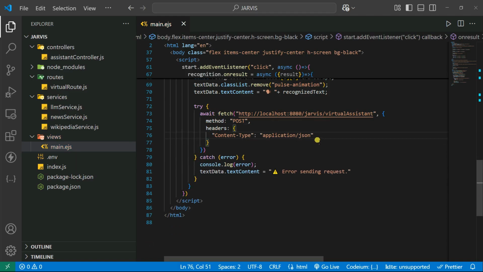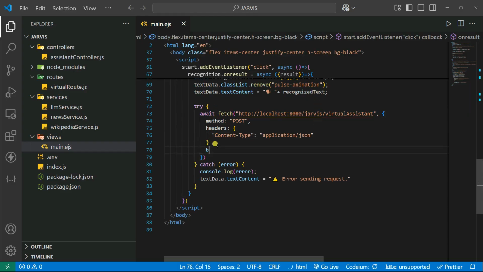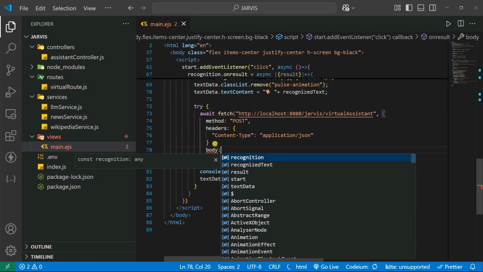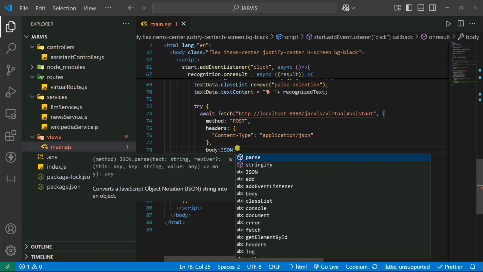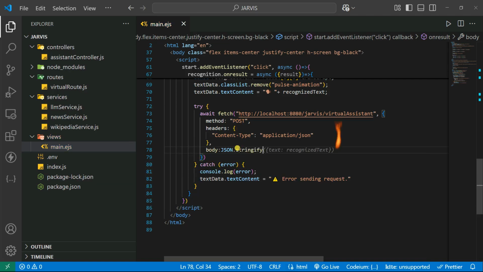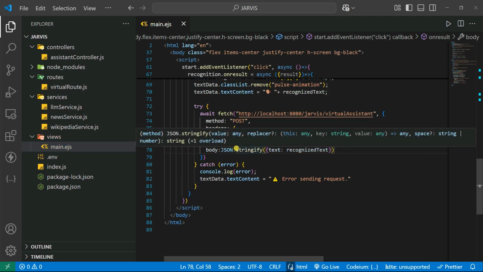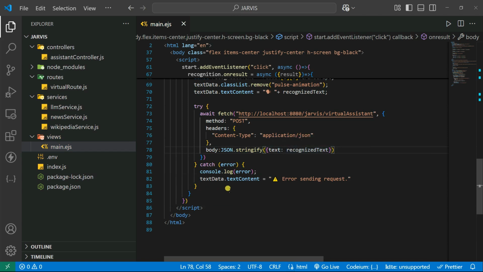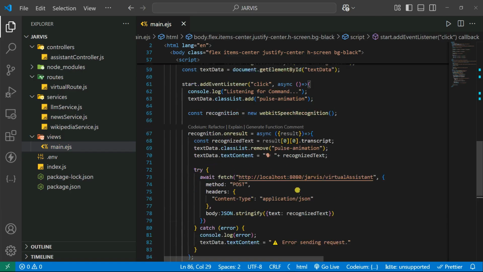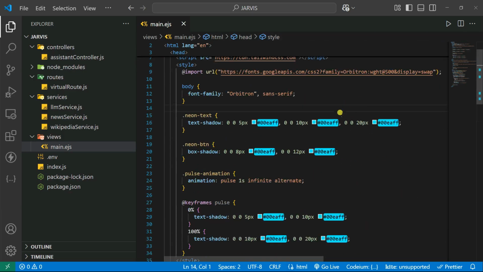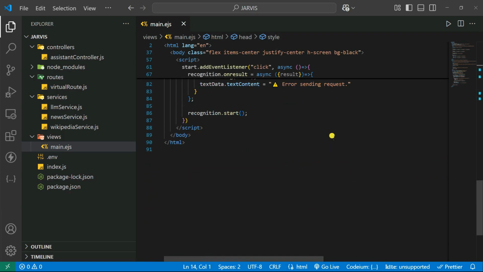So we have the headers, right? We have the headers, and then you have the body. So let's say body, and for the body you're going to use JSON. Make sure you keep a comma, body dot stringify. You can use stringify, and then you simply give it the text, which is nothing but the recognized text. And after that, you're simply going to call the function that you created. So you can start it, recognize start. Cool. That's it.